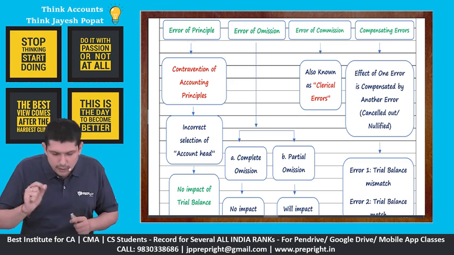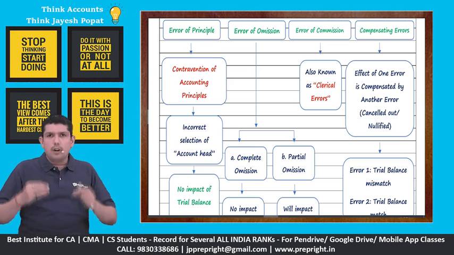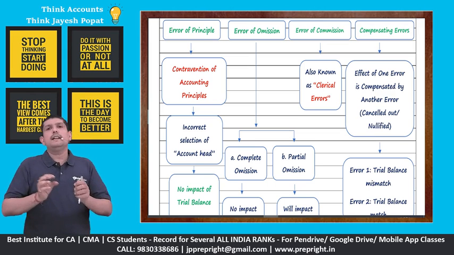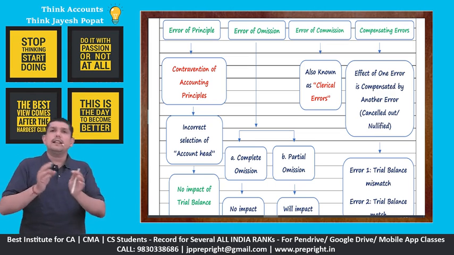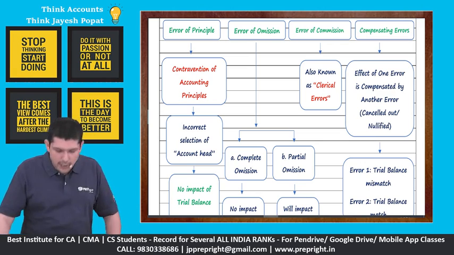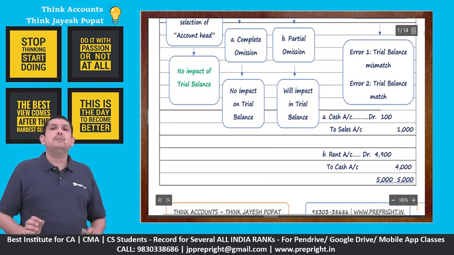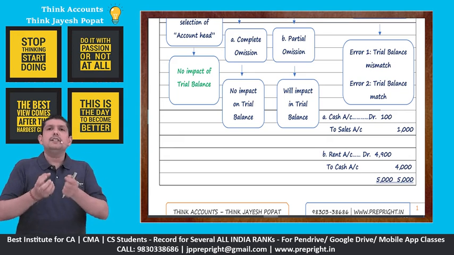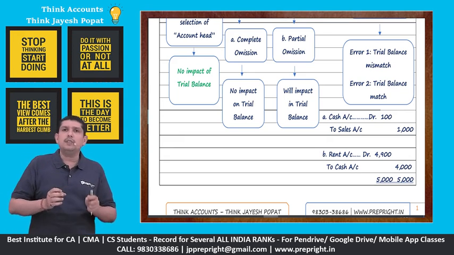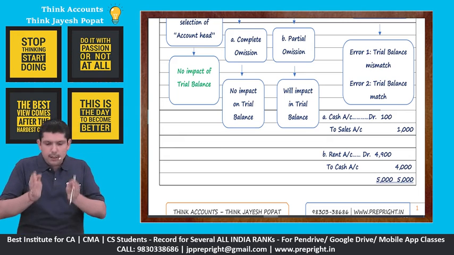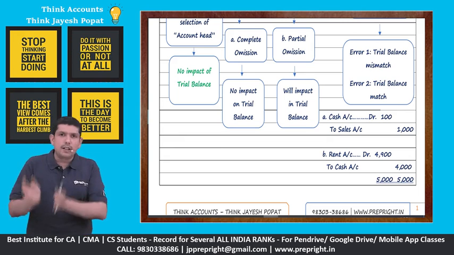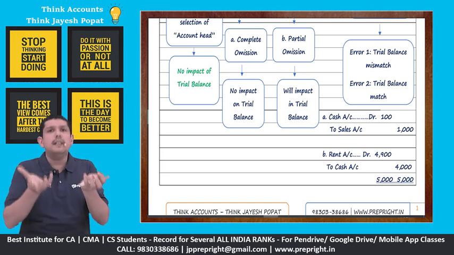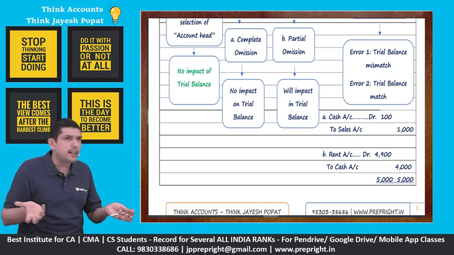Then we'll talk about error of omission. Omission means you forgot to record an entry in the books of accounts, or you partially recorded an entry. One side of the entry is recorded, other side of the entry is not recorded. So we have complete omission and we have partial omission. Complete omission, the entire journal entry or the entire transaction is omitted to be recorded in the books of accounts. In case of partial omission, one part of the entry is recorded and the other part of the entry is not recorded. In case of complete omission, there is no debit, there is no credit, so there is no impact on the trial balance at all.